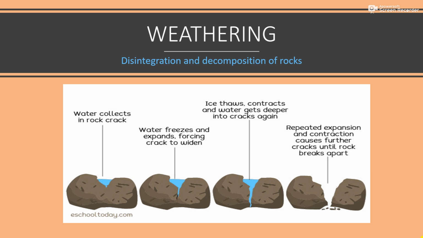Then these cracks widen further and finally break into smaller pieces. So weathering is the breaking up of rocks, disintegration and decomposition, due to various agents like heat, cold, frost action, plants, animals and chemical reaction.